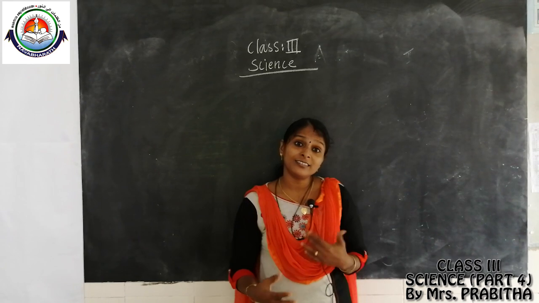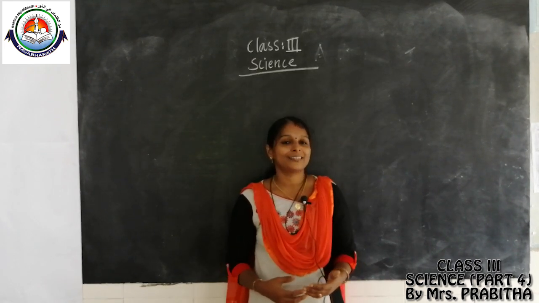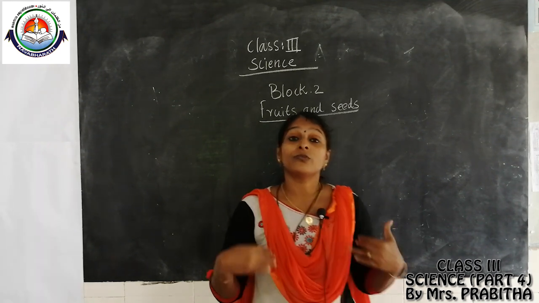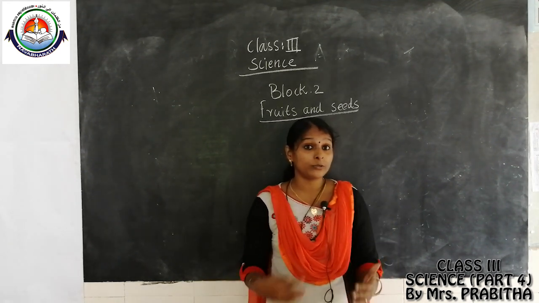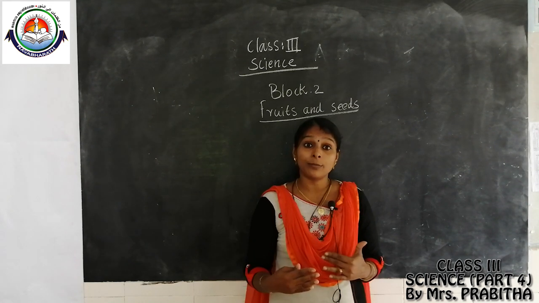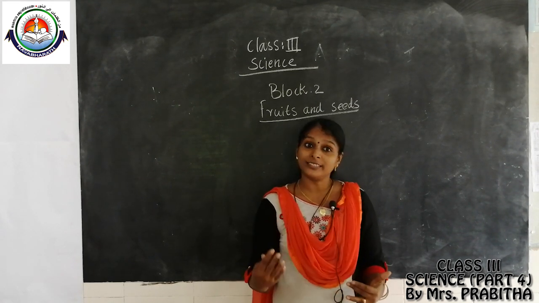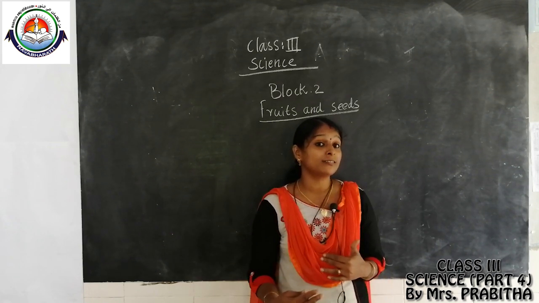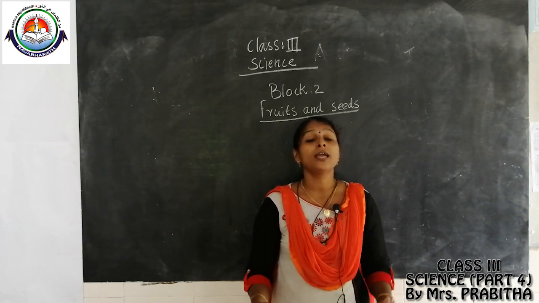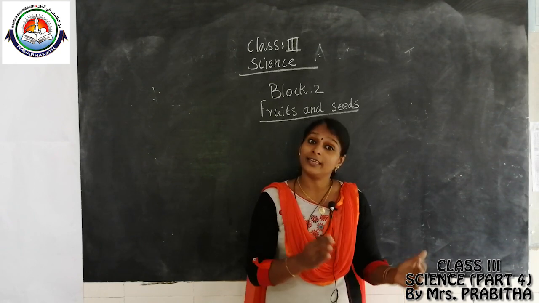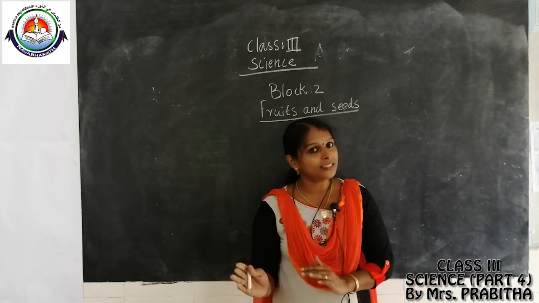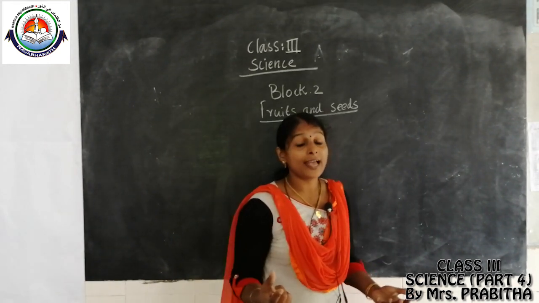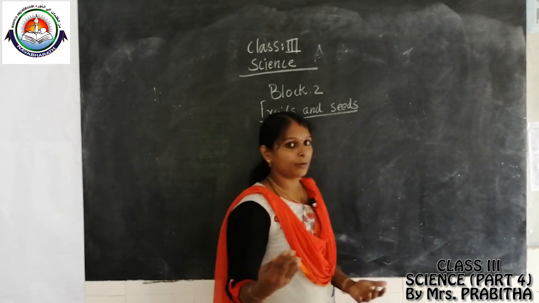Okay, then today we can start our next topic. So today we are going to start a new topic. What is the new topic we have to discuss today? We have to discuss fruits and vegetables. So you should identify the aim of today's class. You should identify how we can understand whether a thing is a fruit or a vegetable. So our aim is to identify something as a fruit or a vegetable. Okay.